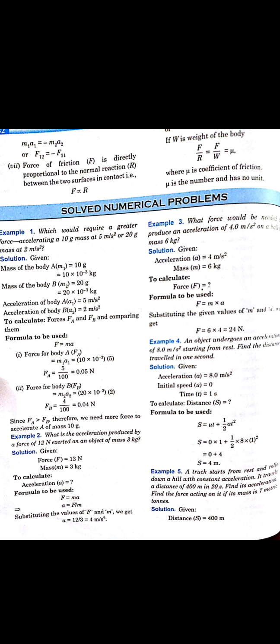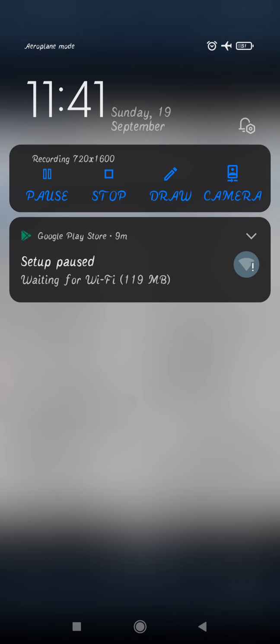First example: which would require a greater force, accelerating a 10 gram mass at 5 meter per second square, or a 20 gram mass at 2 meter per second square? Here mass and acceleration are given, so we can find the force, and force is given in the form of kg itself.